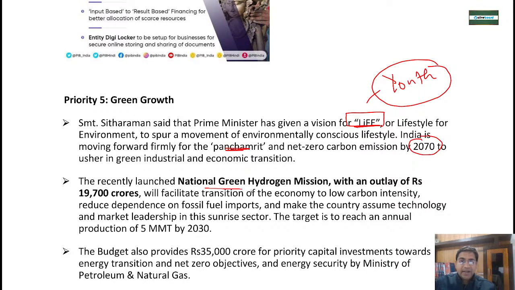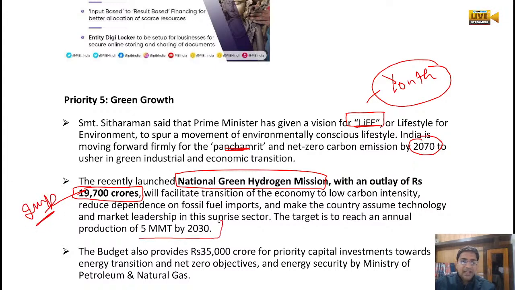Then the national green hydrogen mission has been launched. We have already discussed in our PIB session how much money has been sanctioned: 19,700 crore. Very, very important. Another target is that we are going to produce 5 million metric tonnes of green hydrogen per year by 2030. Every year we want to produce that.